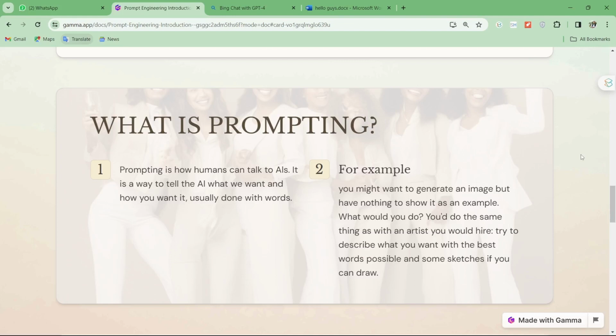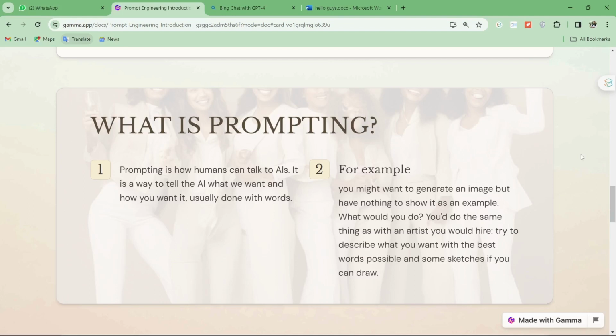Now, for example, you want to generate an image, but you have nothing to show as an example. What are you going to do? You would do the same thing as with an artist you would hire, right? You're going to describe what you want in the best words possible, or with some sketches if you can draw. So this is how prompting works. You define the work that you want done, then you define the work in detail. But AI understands words differently than we do.